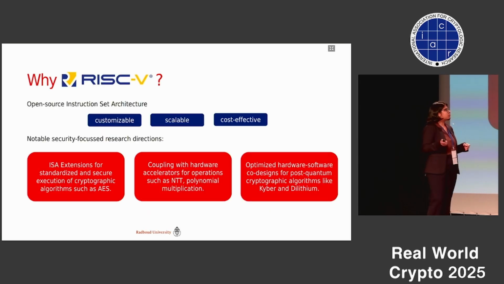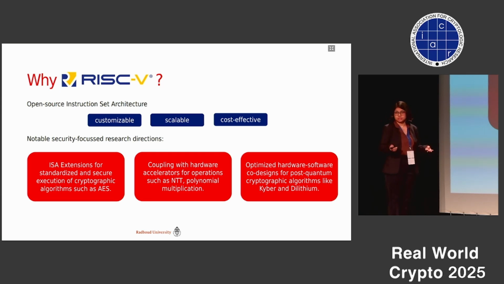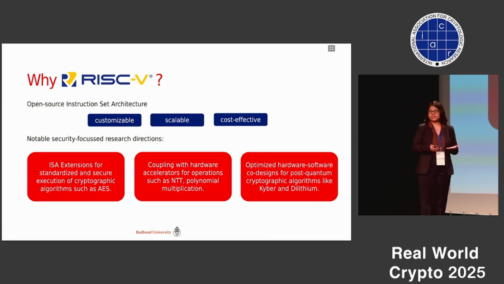First I would like to answer the why. Why do we want to do this, and why RISC-V in particular? As we saw in our previous talk, RISC-V is an open source instruction set architecture, which makes it customizable, scalar, and cost effective. It has seen several adoptions in extensions of this instruction set architecture, as well as development of hardware accelerators, which can be paired with the core. And we have also seen the implementations of post-quantum algorithms like Kyber and Dilithium.